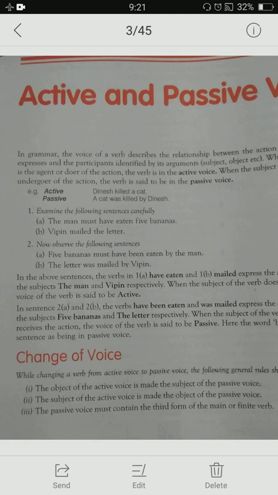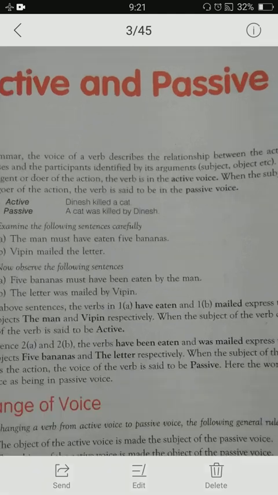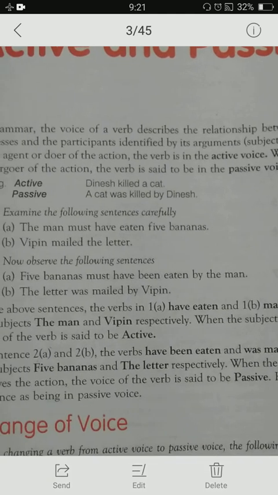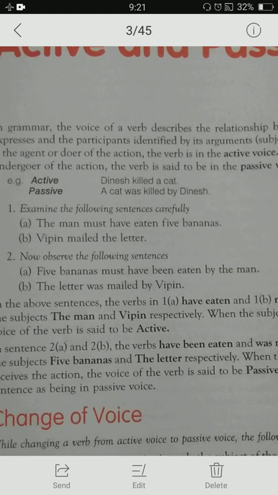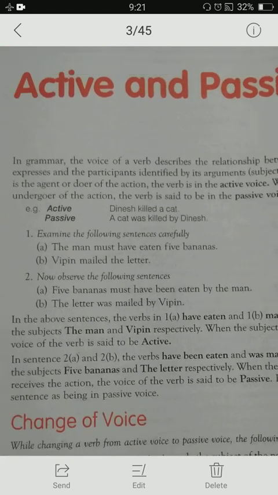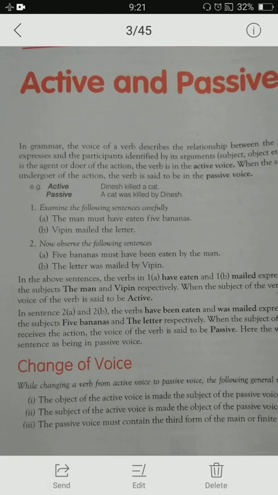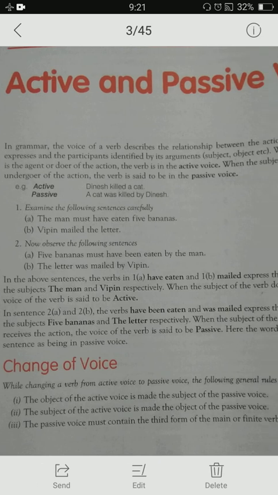Remember, no matter what tense it is, in passive voice the main verb always comes in third form, like eaten or mailed. These are third forms. So remember, passive voice, third form.